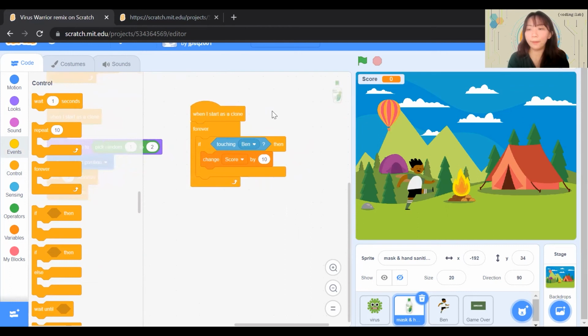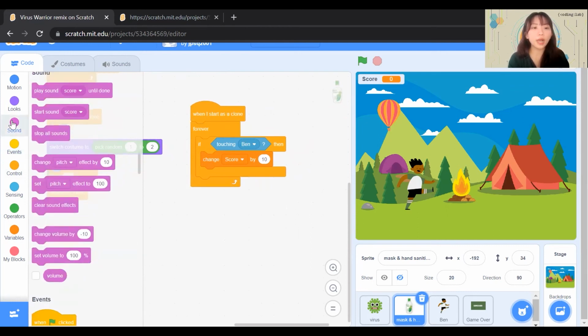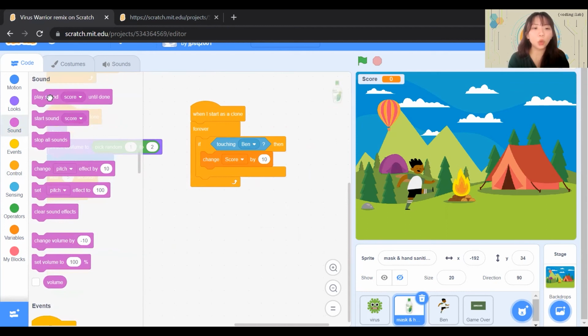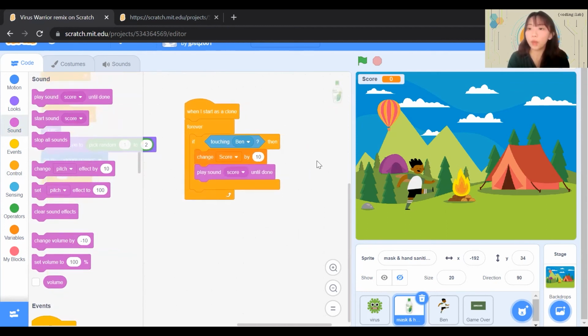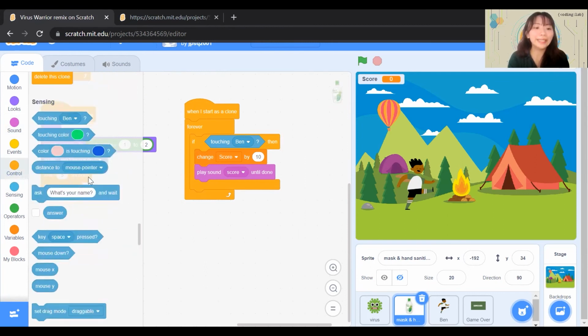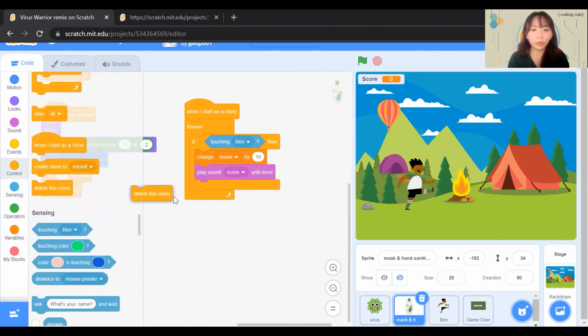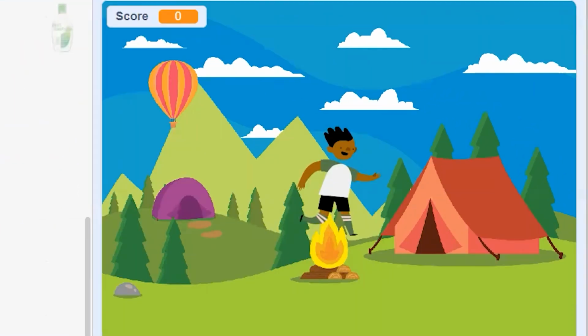To make our game more interesting, we can add a sound. So we'll go to sound and add a play sound score until done. After, do we want our clone to be stuck on the screen once Ben touches the clone? No. Hence, we'll need to delete this clone. There we have it. These are all the codes you need for mask and hand sanitizer.